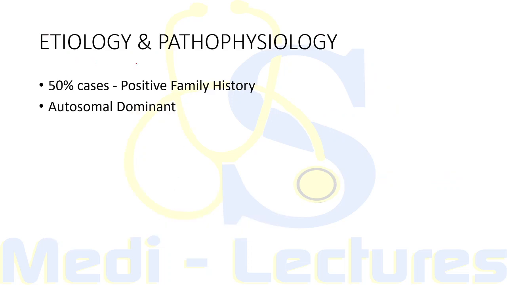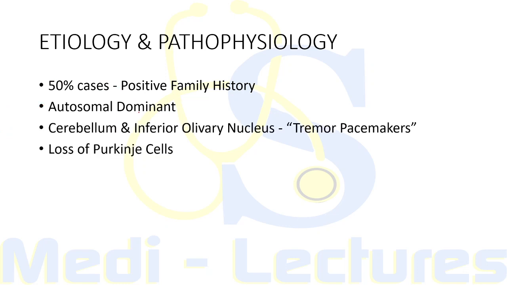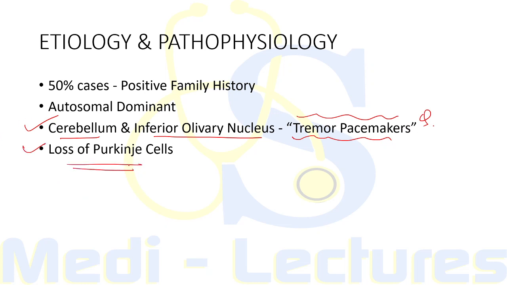Now, when we consider the etiology and pathophysiology of essential tremors, it is usually not known, but 50% of cases have a positive family history, and it carries autosomal dominant inheritance. Now, when we consider the pathology, it is usually thought to be present in the cerebellum and inferior olivary nucleus. These are known as the tremor pacemakers of the brain, and typically when we see the histology, there will be loss of Purkinje cells in the cerebellum.